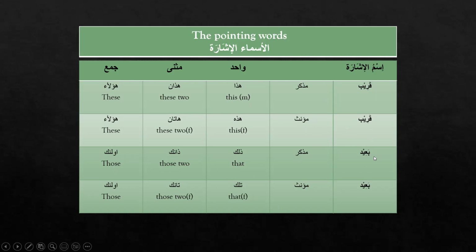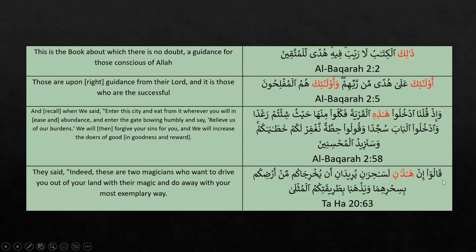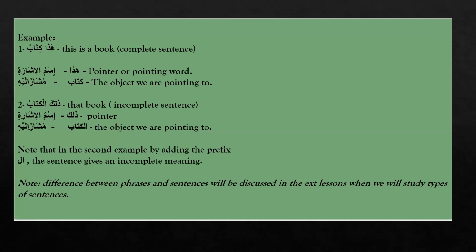So the way we are going to learn it, inshallah, is like haza, hazani, haulai, hazihi, hatani, haulai, zalika, zanika, ulaika, tilka, tanika, ulaika. Okay, so this is a chart for Ism Ishara. There are examples from the Quran for these Ism Ishara. Then there are some rules we are going to check, inshallah.